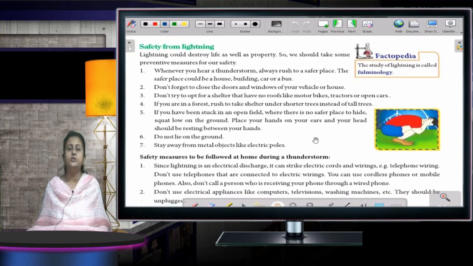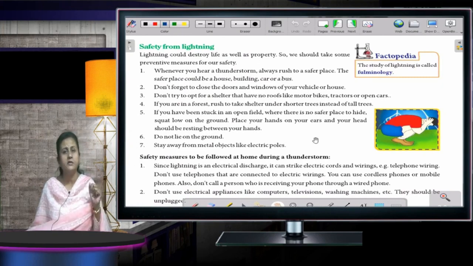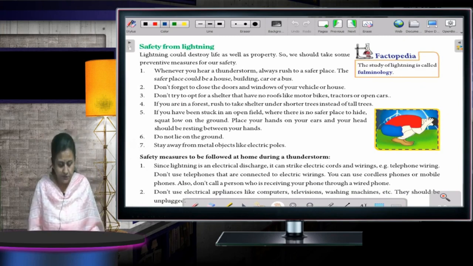What measures should be taken while it is lightning? जब बाहर बारिश हो रही है बहुत ज़्यादा और lightning हो रही है, हमें क्या precautions लेने चाहिए? That I'm going to read out for you. Okay. First,